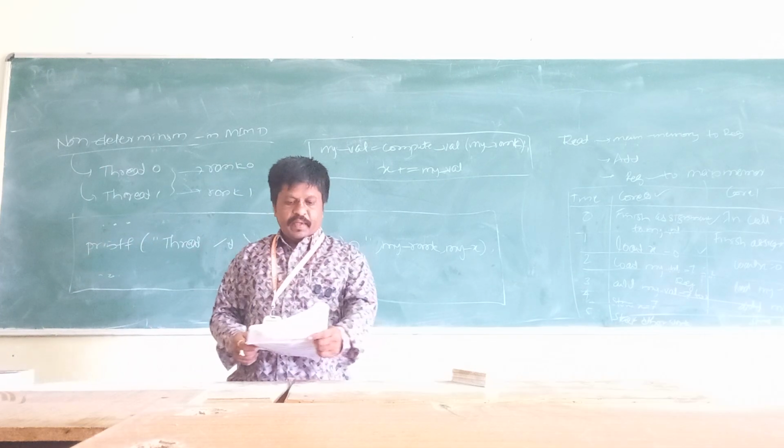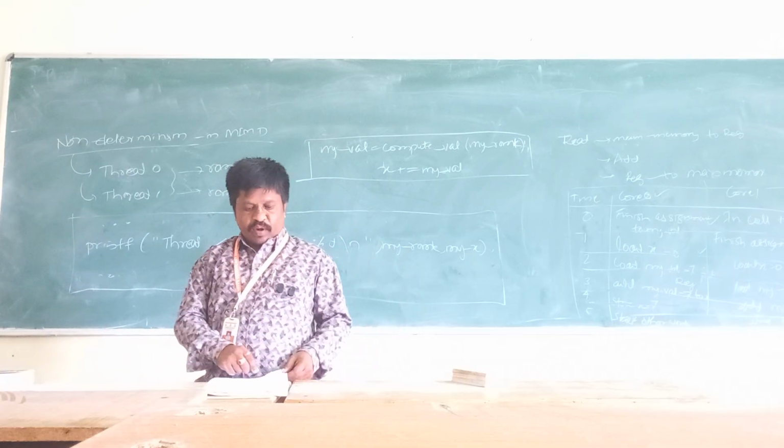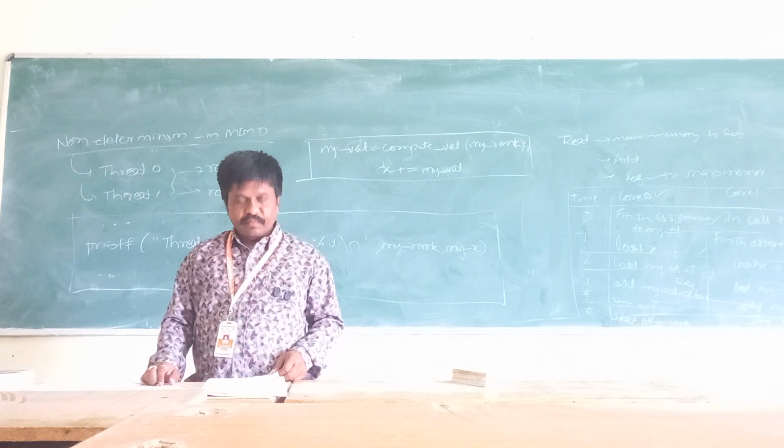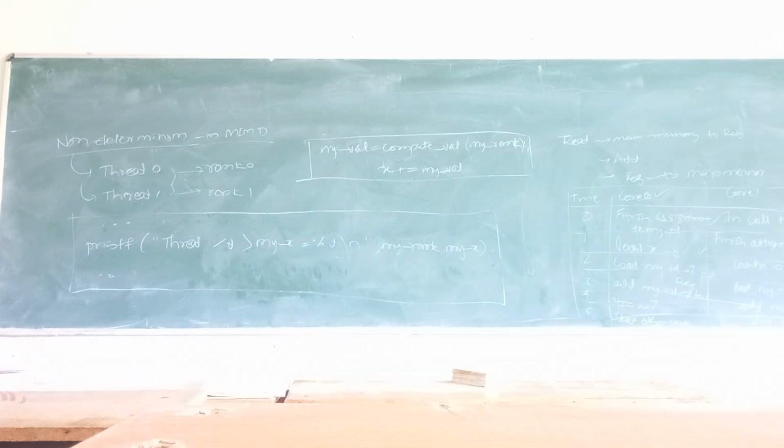Okay, that will vary from one core to another core. In such a situation the execution of thread 0 and thread 1 will be racing with each other. Until the execution of thread 0 finishes, thread 1 has to be stopped there. That's nothing but the racing here.